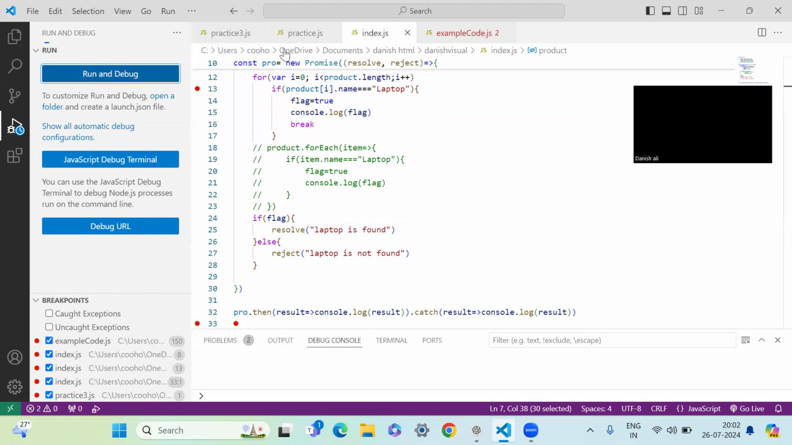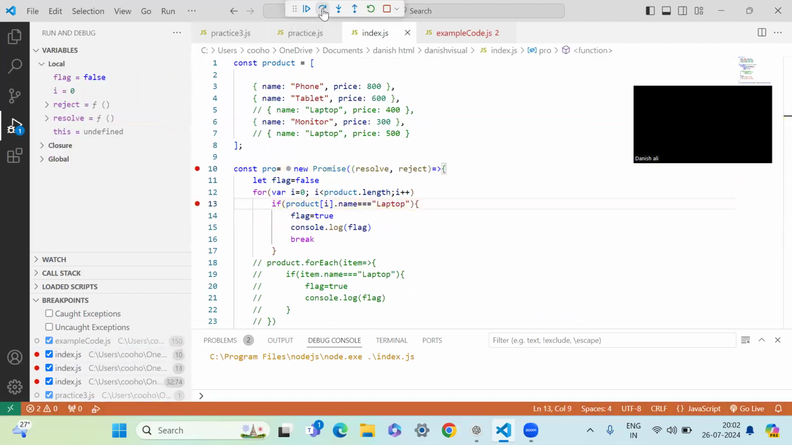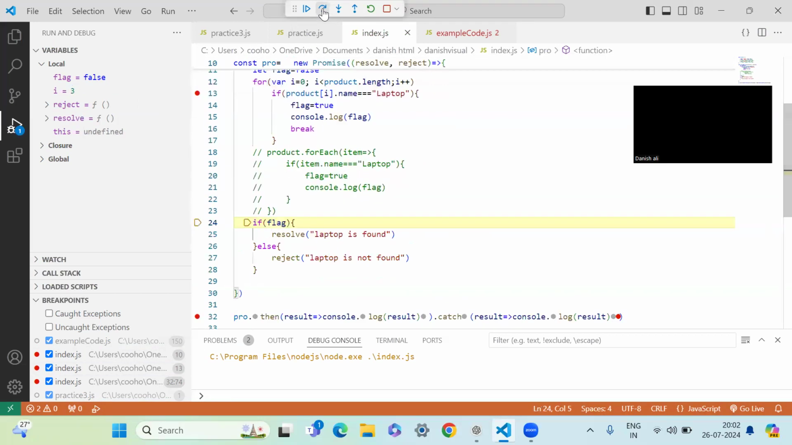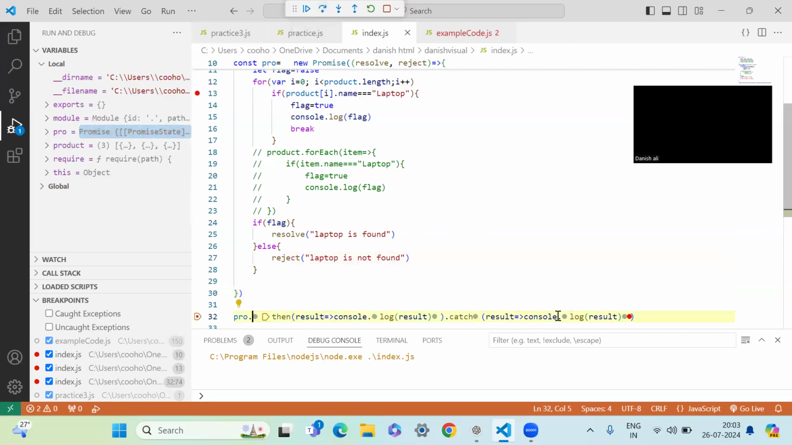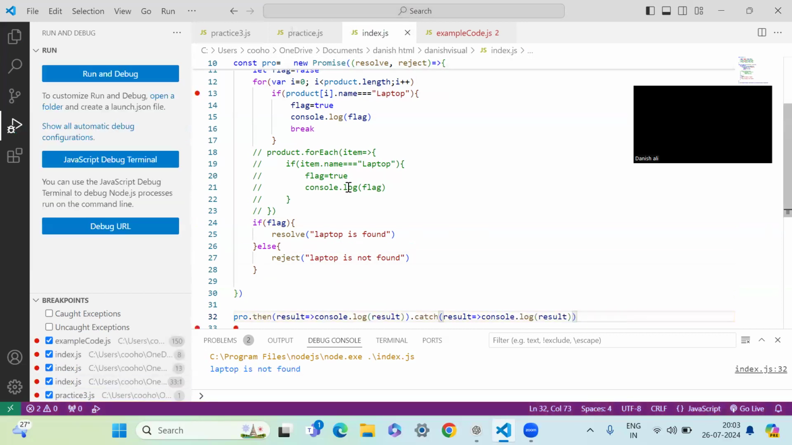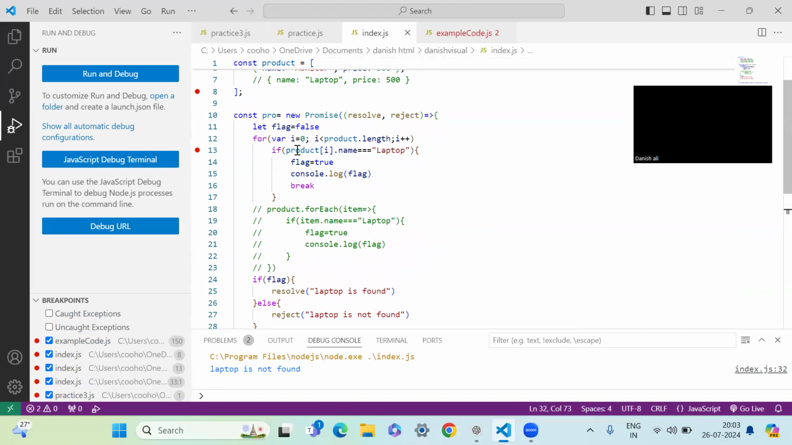So just run and debug this. Go faster: did not find, did not find, did not find, done. And then it goes to the else statement. Laptop is not found. So that result is consoled here, and then we get laptop is not found. This is the edge that we get with the for loop. Thanks for watching the video.